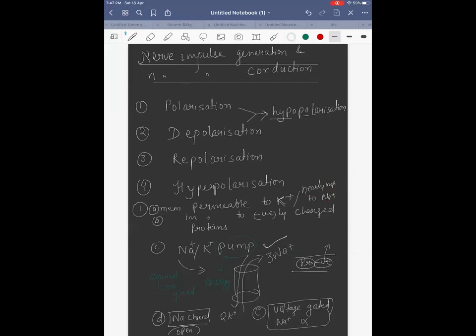So to understand it properly and not have confusion, you can understand that it is not working, because the membrane is impermeable to sodium. That is why sodium is not going inside.